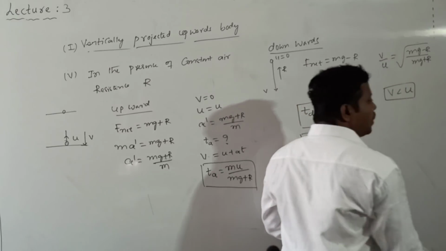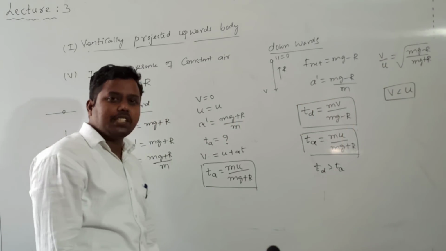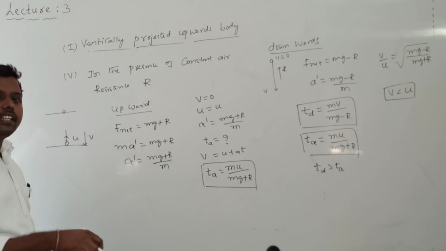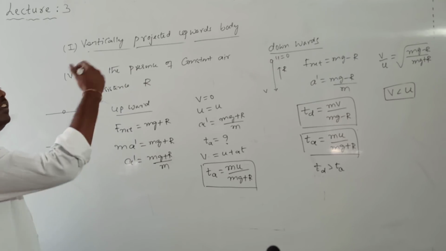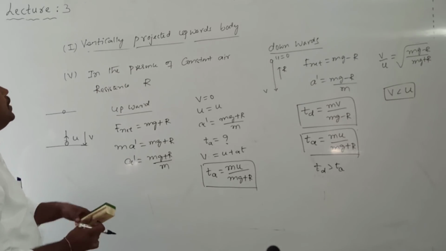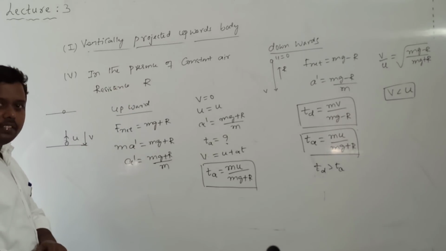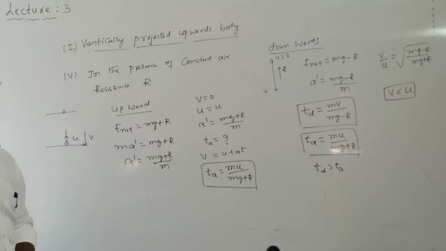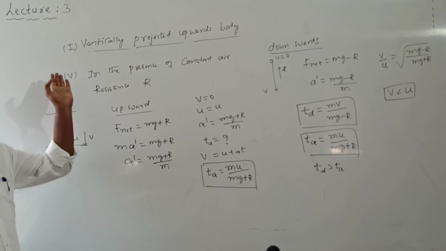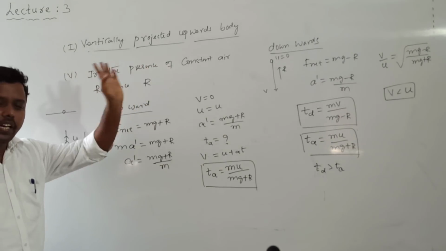So for a body projected vertically upward, the velocity of reaching the land will be smaller than the velocity of projection. That is because of the presence of air resistance. Okay now, so till now we are discussing for which body? For vertically projected upward bodies.